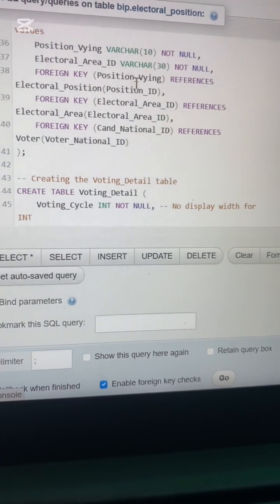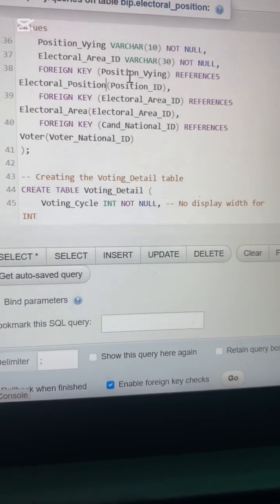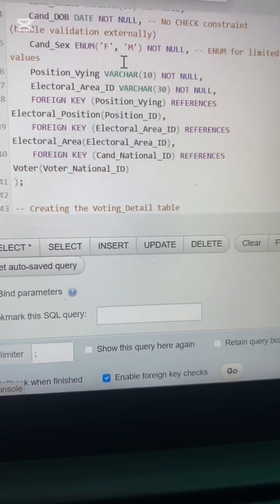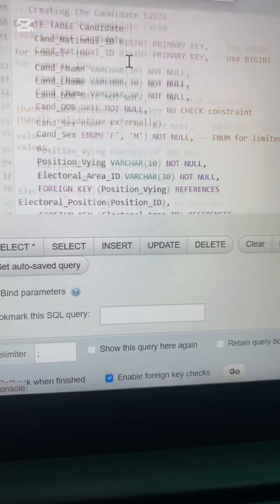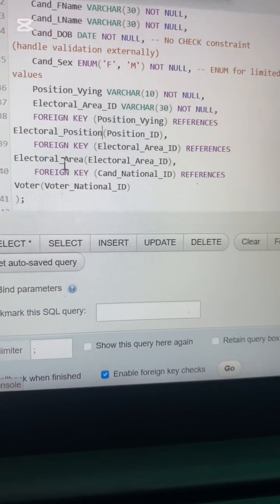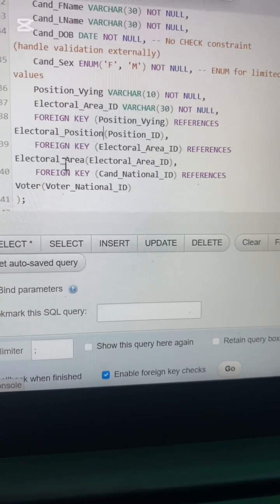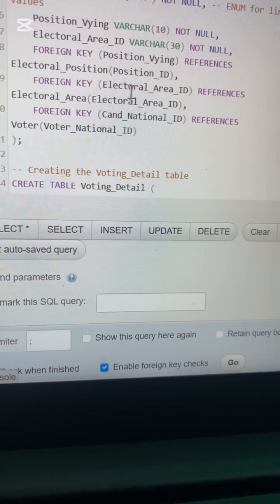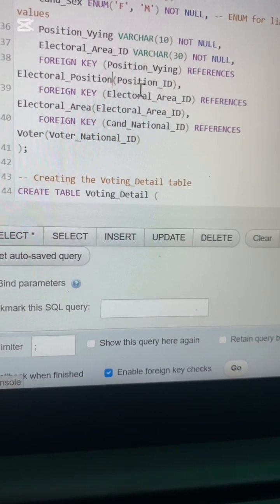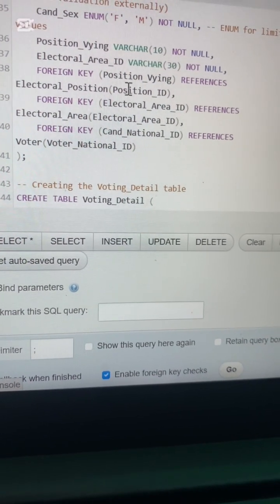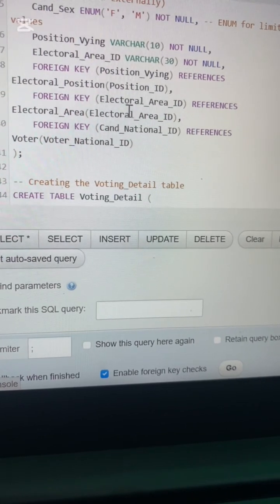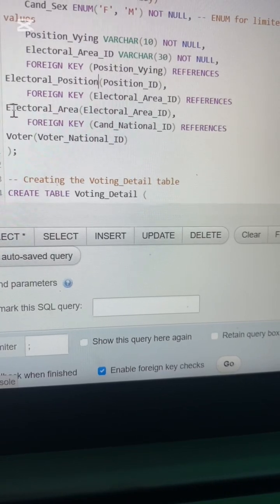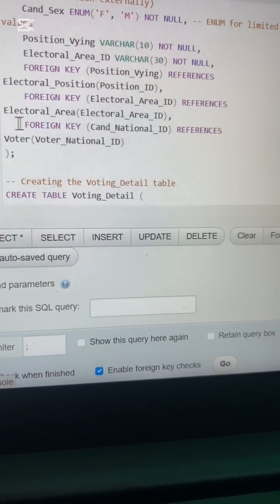So when you write foreign key, you first write the name of the column in the table you are in, which is candidate, and then the other table is called the electoral area, and then the ID, which is the column that is the same as this one. In the current table, the electoral area ID is the same as the electoral area ID in the electoral area table.